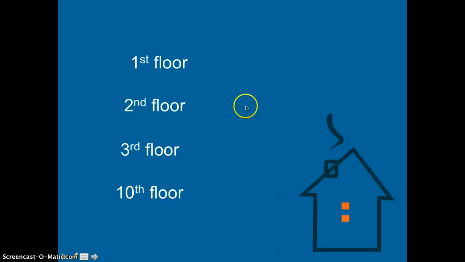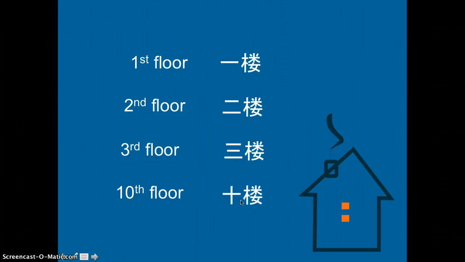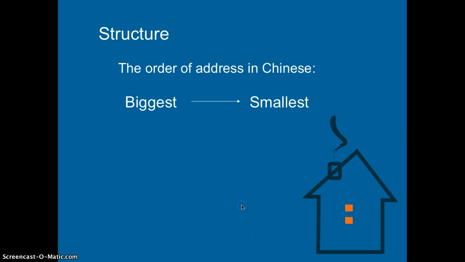Now let's have a practice. So first floor will be 1楼, pretty easy. Second floor will be 2楼, the third floor 3楼, and the 10th floor will be 10楼. Okay, if you live in a really tall building which has like 50 floors, the 38th floor will be 38楼. The 21st floor will be 21楼. Just do it like this. Okay, now let's put them together.